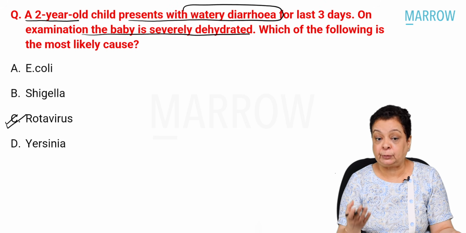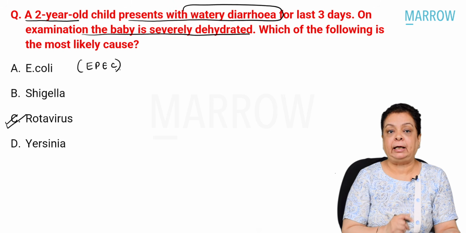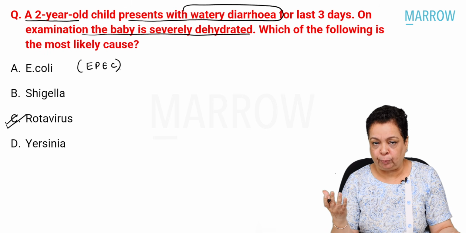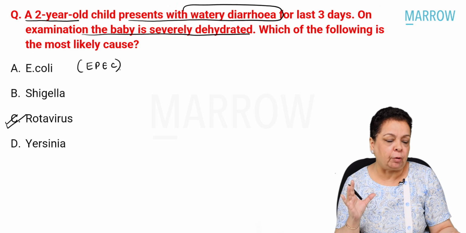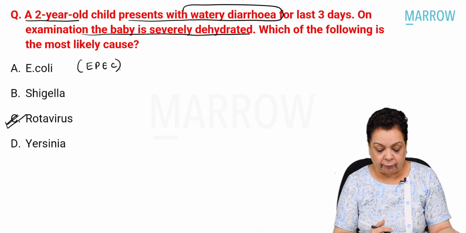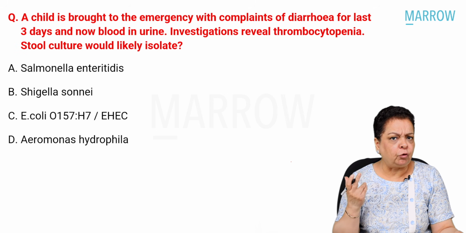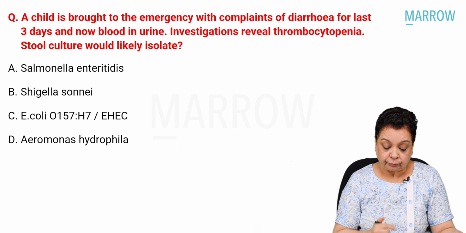Yes, E. coli, especially the enteropathogenic E. coli, can cause infantile diarrheas, but that is amongst bacteria, it is the most common cause of infantile diarrhea. Here, we are asked what is the most common cause of diarrhea in children. Undoubtedly, it is going to be rotavirus. A child, remember what is the morphology of rotaviruses? They have a wheel-shaped morphology.